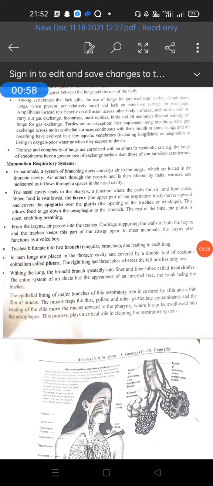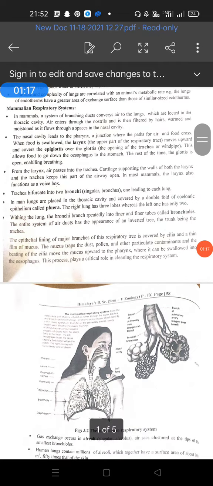The respiratory system consists of three parts. Importantly, there are three factors: inspiration, expiration, and the exchange of gases in the lungs. It is divisible into the upper respiratory system and the lower respiratory system. The upper respiratory system includes the external nares, nasal cavities, internal nares, nasopharynx, nose, throat, and associated structures. The lower respiratory system includes the larynx, trachea, bronchi, bronchioles, and the lungs.